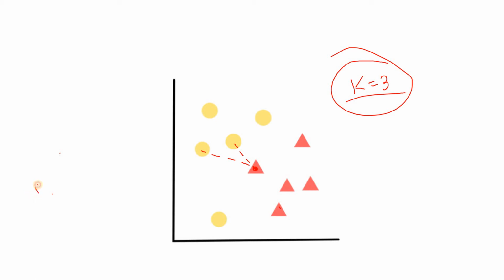Yes, bias is increased, right? But this time suppose a new test data point comes here, which is actually unknown to the model. Now for this test data point, 2 votes will come from these 2 circular points and 1 vote will come from this particular triangular class, right?